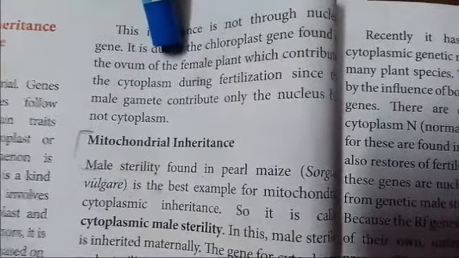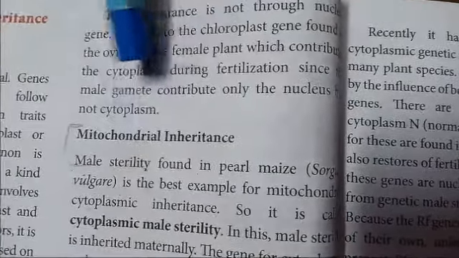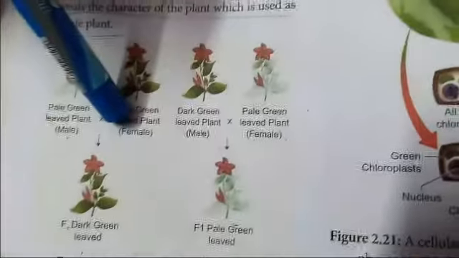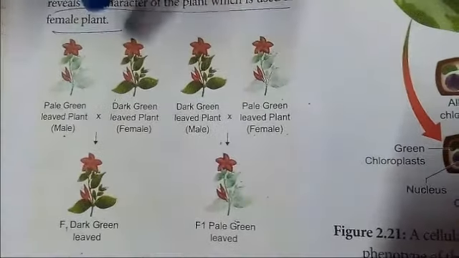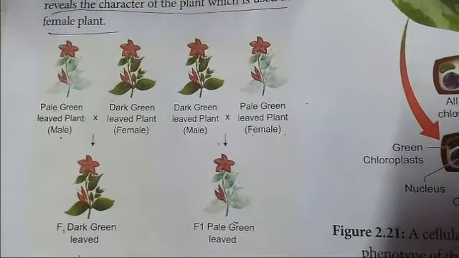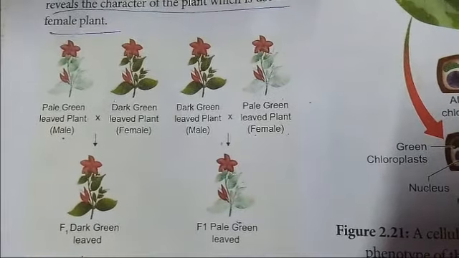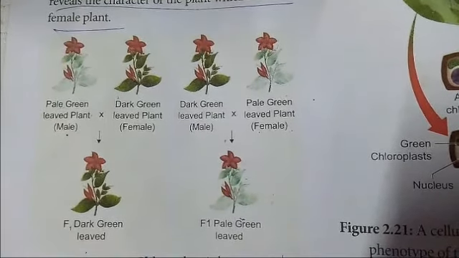So in both the crosses, the female character appears. The female character appears in this cross. So here the inheritance of character takes place through the chloroplast, not through the genes which are present in it.